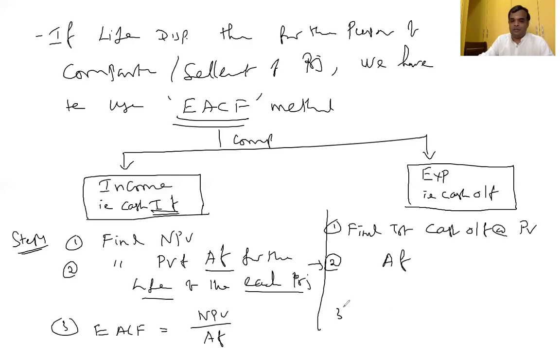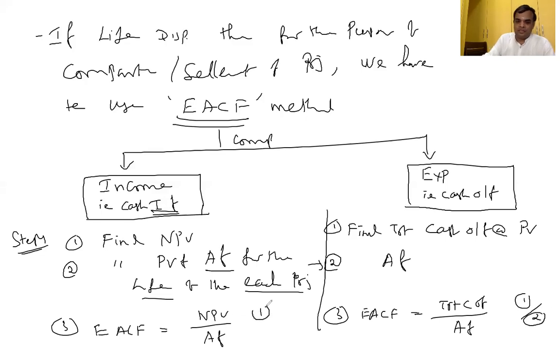Third step, equivalent annual cash flow is equal to what? Total cost divided by annuity factor. Total cash outflow at the present value, nothing but step 1, divided by annuity factor. Step 1 divided by step 2. Here also, the previous step divided by step 2. Understood equalization? Easy or not? Yes, sure.